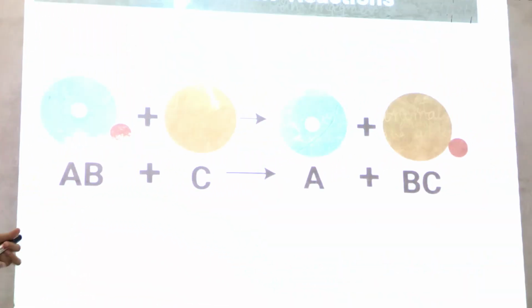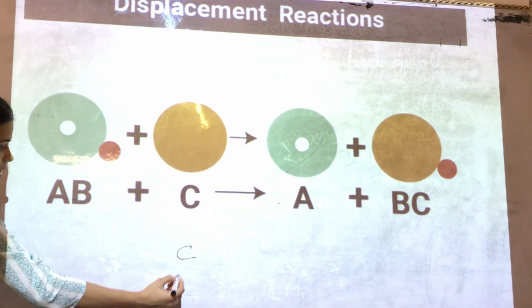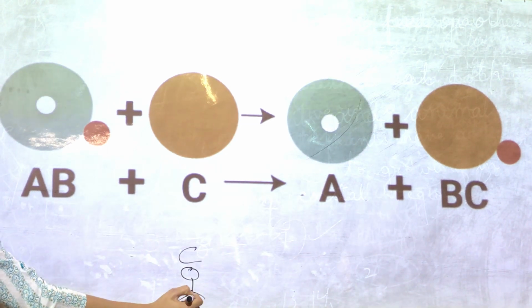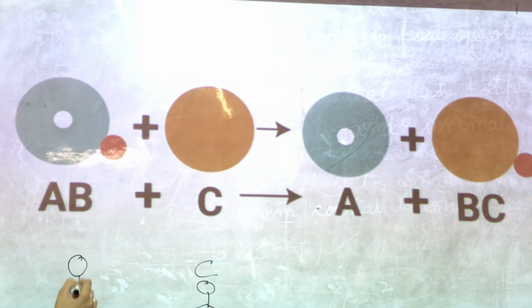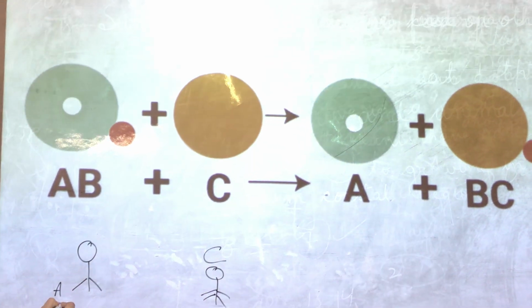Suppose there is a strong boy whose name is C, and there is one boy whose name is A. This A is very weak.